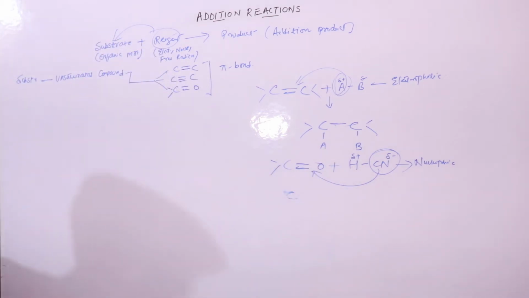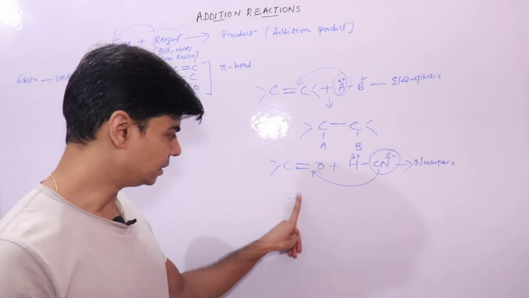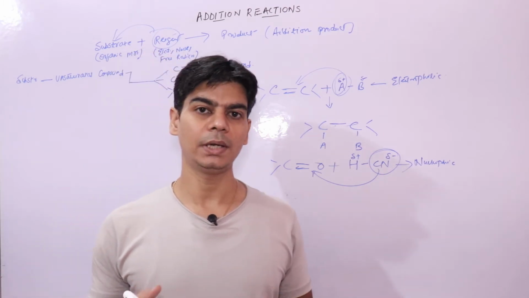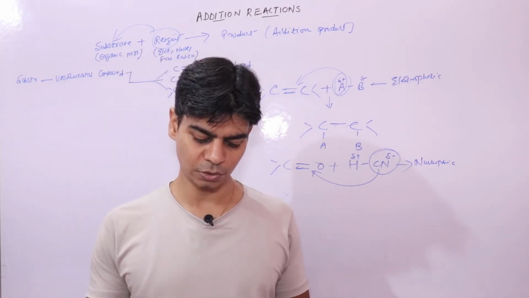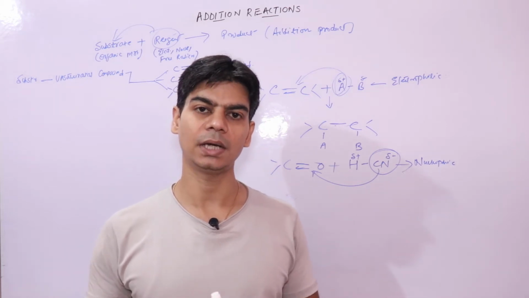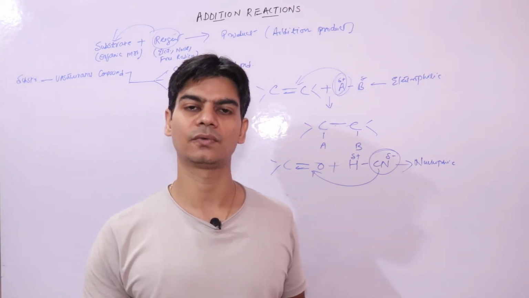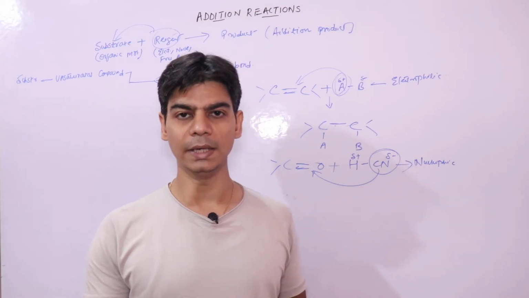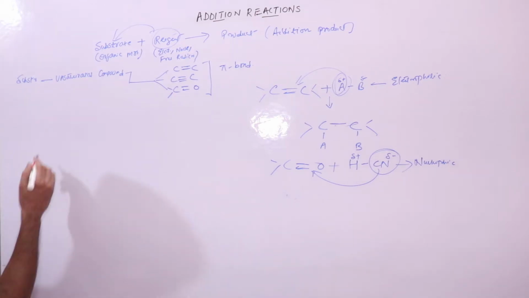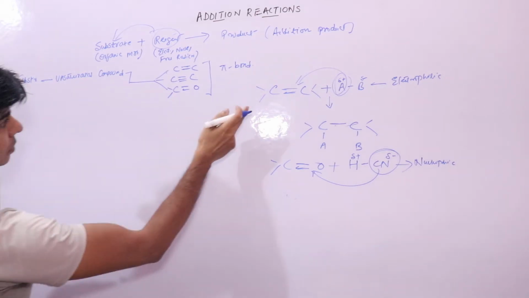Now let's quickly look into the structure of an alkene. To understand the mechanism of addition reaction, let's quickly see what the structure of an alkene looks like, so that it is easy to understand the attack of reagents, that is electrophilic or nucleophilic reagent, on alkenes. We have done this in chemical bonding. If you remember, this is an alkene.